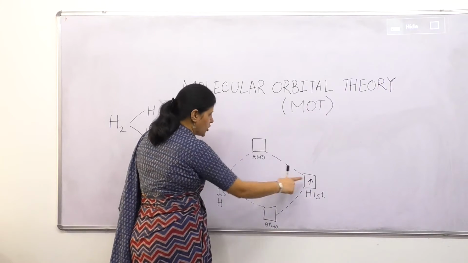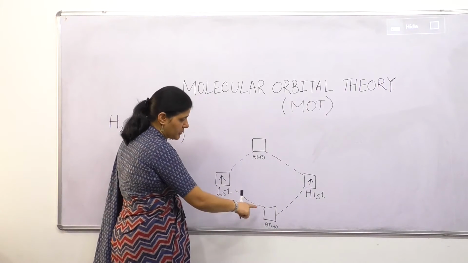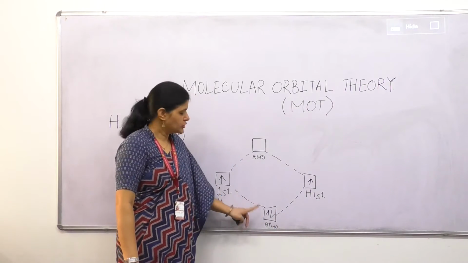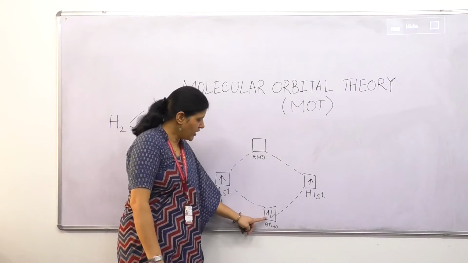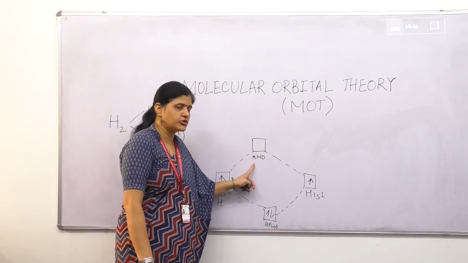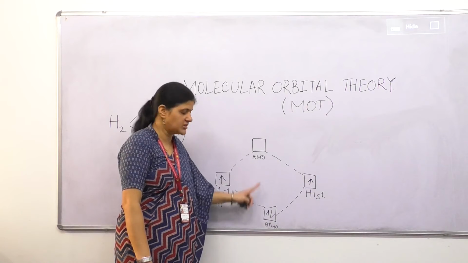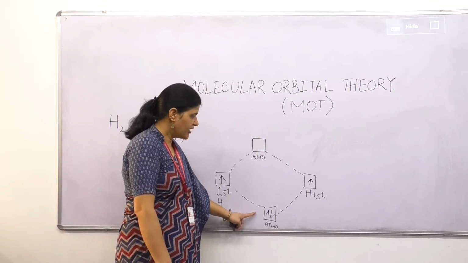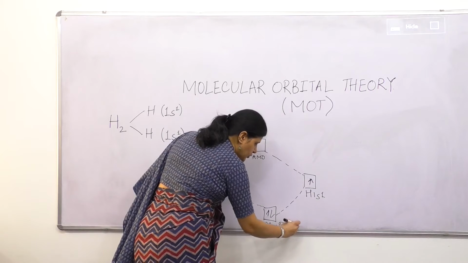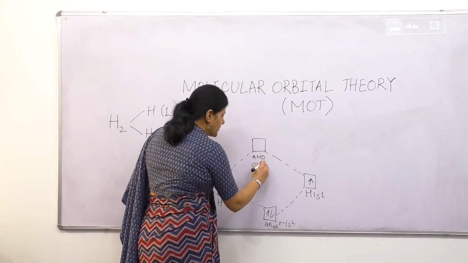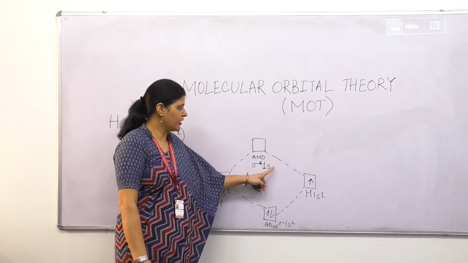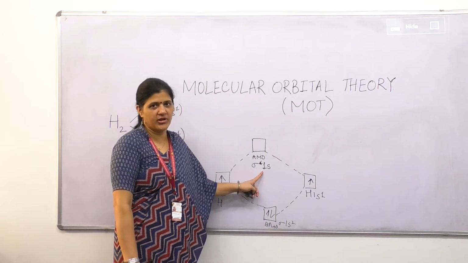Now these two electrons will undergo filling in orbitals. First, low energy orbitals will be filled. So these two electrons will occupy the BMO, and there will be no electrons in AMO because both the electrons are filled in BMO. We will denote this BMO by sigma 1s2 and this AMO by sigma anti-bonding 1s. It has no electron, so we will not mention any electron number over here.